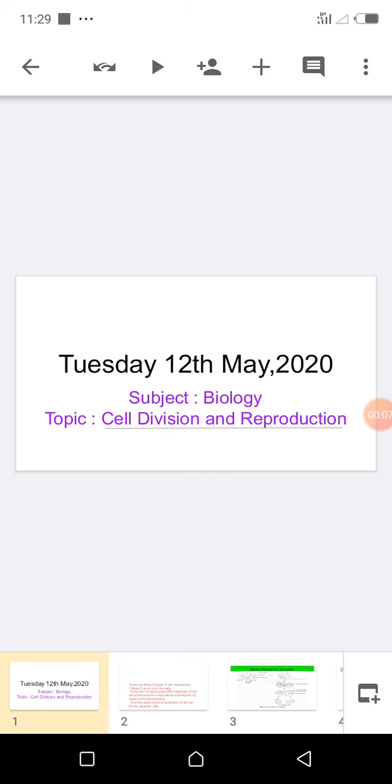Today our topic is cell division and reproduction. Previously we talked about cells and we said a cell is the structural and functional unit of a living organism. And we also talked about forms in which cells exist. We talked about unicellular and multicellular organisms. So today we will be talking about reproduction of cells.